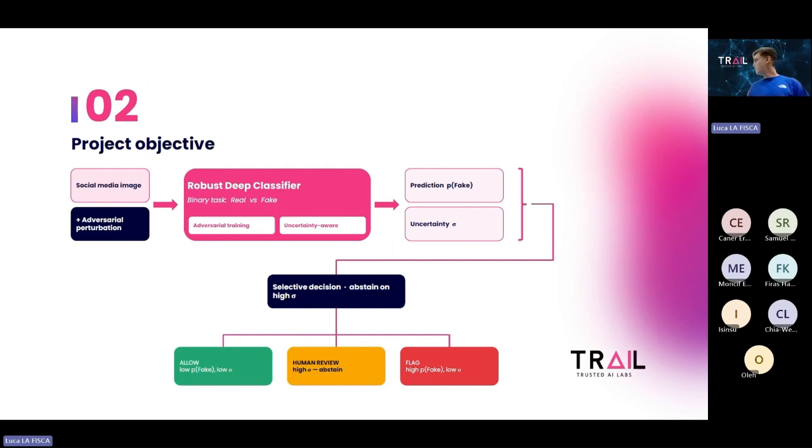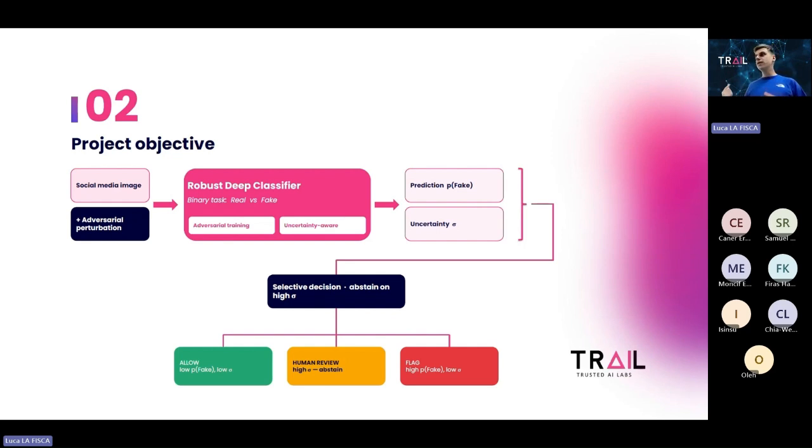So the core objective of the project is to build a robust deep classifier that essentially takes in input a social media image, which may be adversarially perturbed, and produces as outputs a robust prediction and also robust uncertainty estimates. The idea is then to feed those two robust model outputs to some selective decision layer that essentially lets the model abstain when the uncertainty is higher than some threshold.